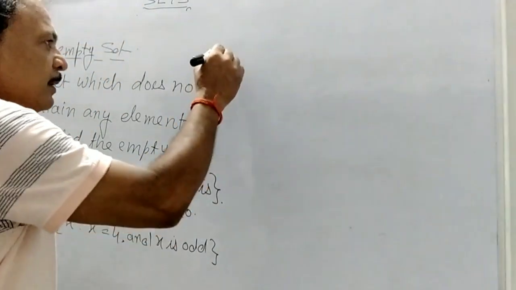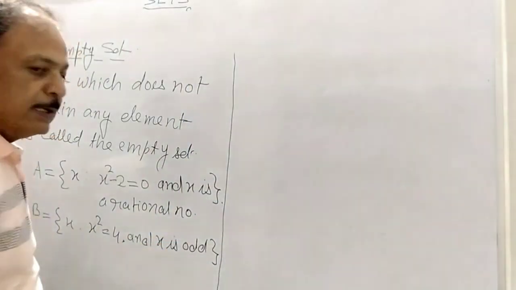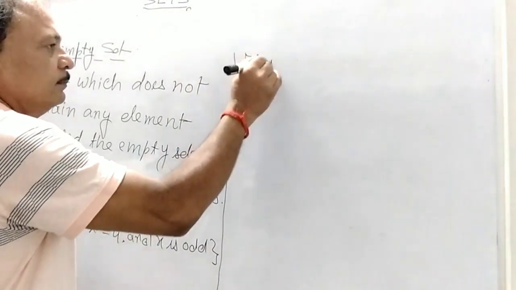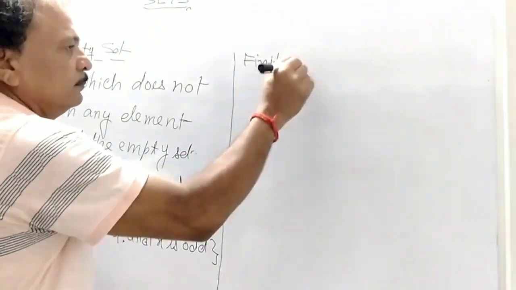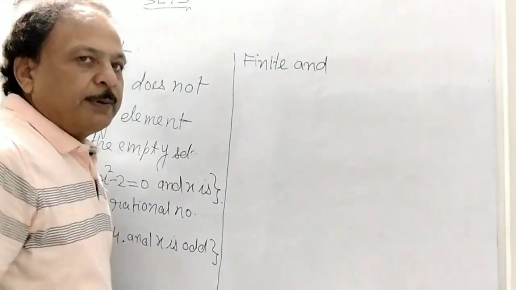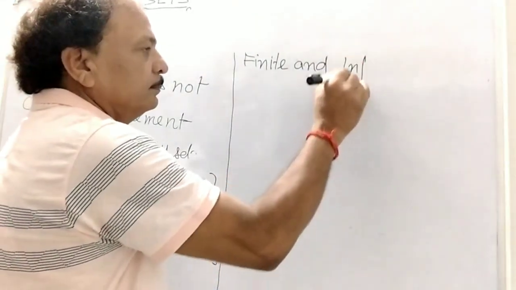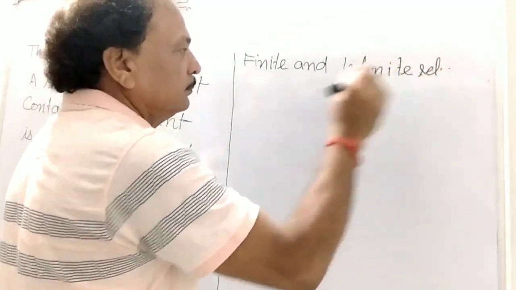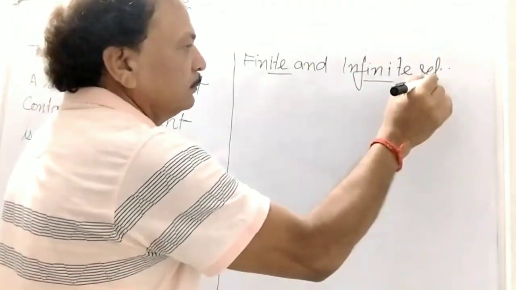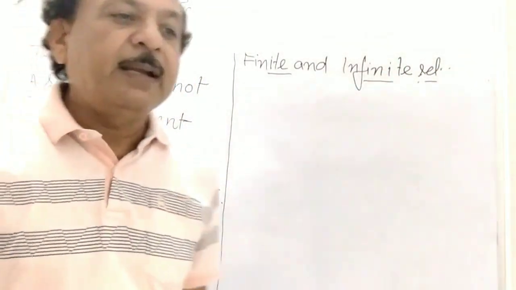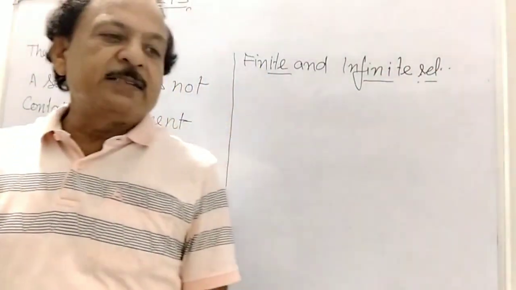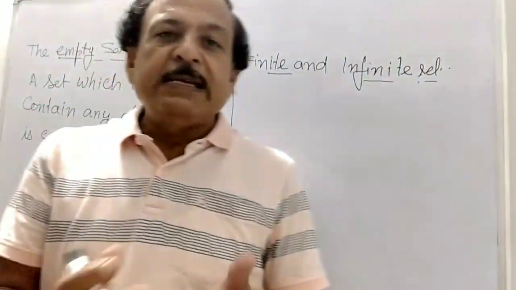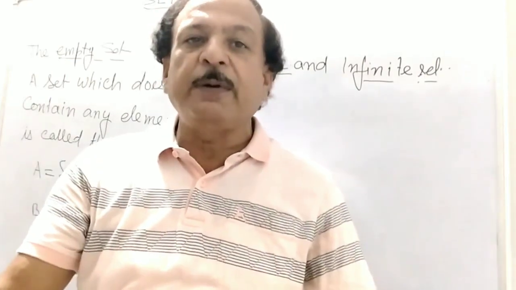Now let us see the finite and infinite sets. A finite set is a set that consists of a definite number of elements.